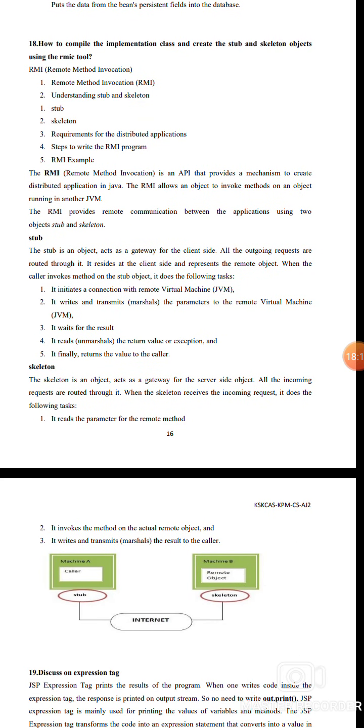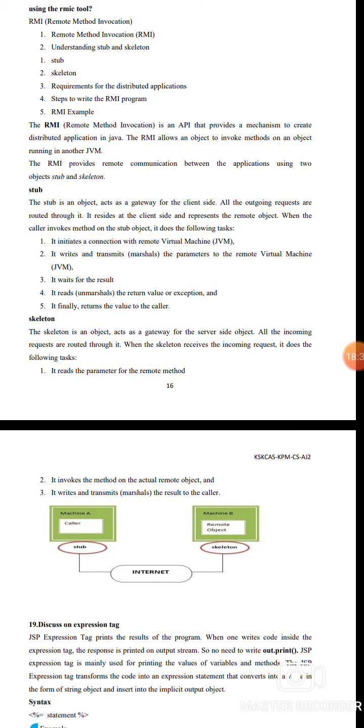18. How to compile the implementation classes and create the stub and skeleton objects using the RMI tools. RMI is Remote Method Invocation, understanding the stub and skeleton requirement for a distributed application. Steps to write the RMI program and an RMI example. The RMI API provides the mechanism to create distributed applications in Java. It allows invoking methods on objects running in another JVM, another Java virtual machine.